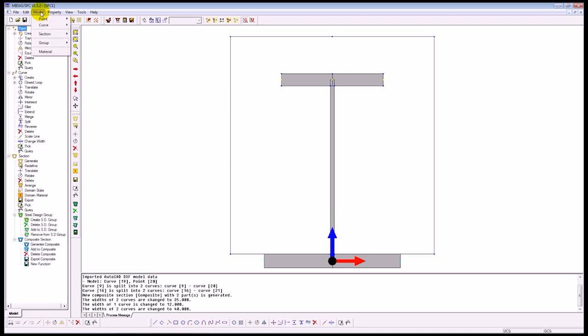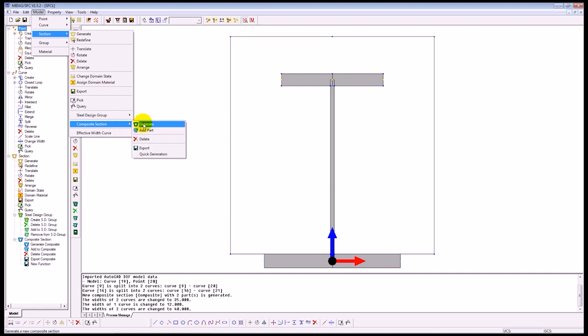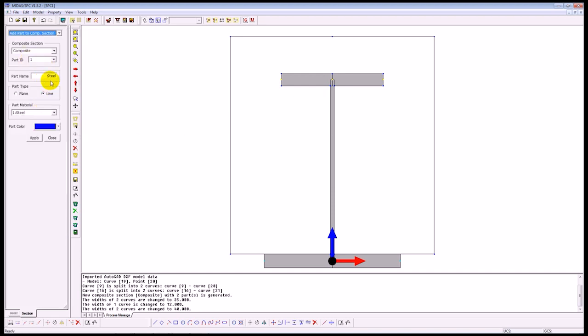Okay, so now we can do the add in the 2 sections. So add part, it will be steel by line selection, and just simply by pressing Ctrl, select all the steel parts, press apply. At this point you can see that this has been generated.